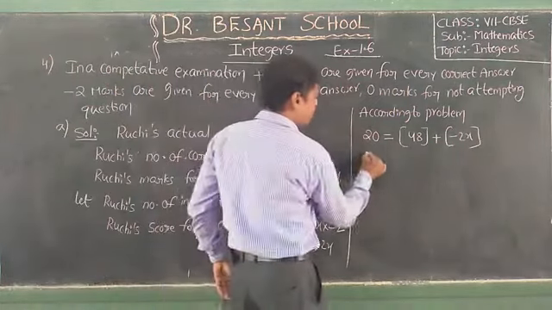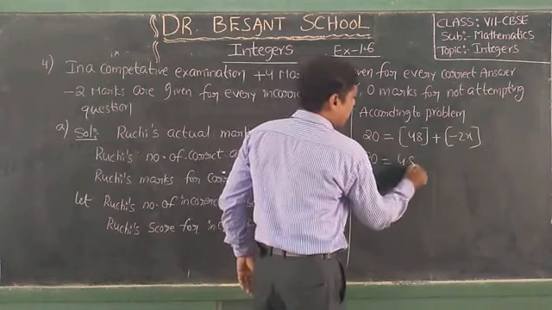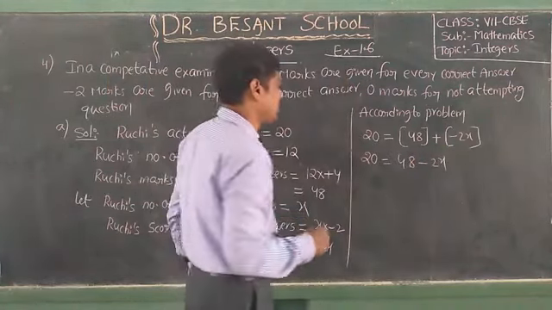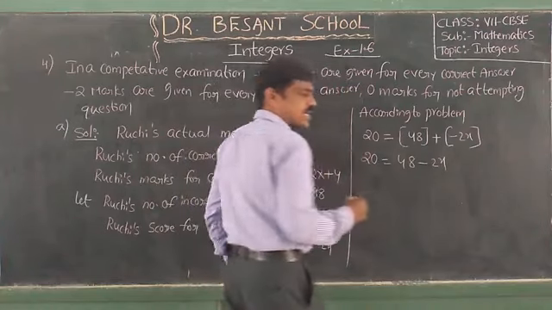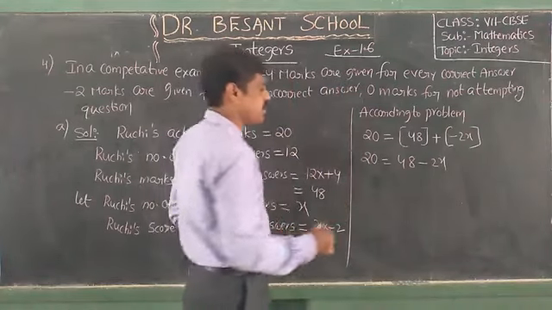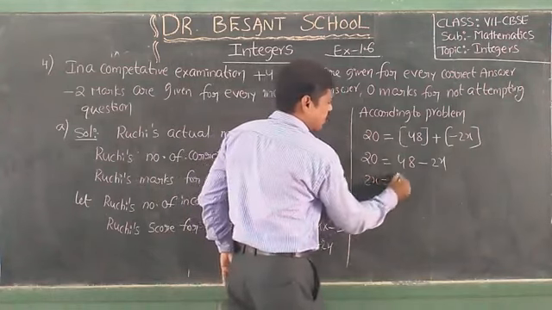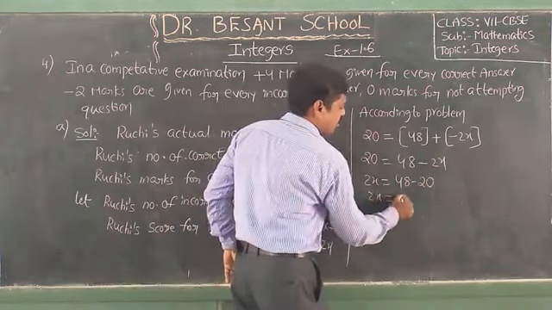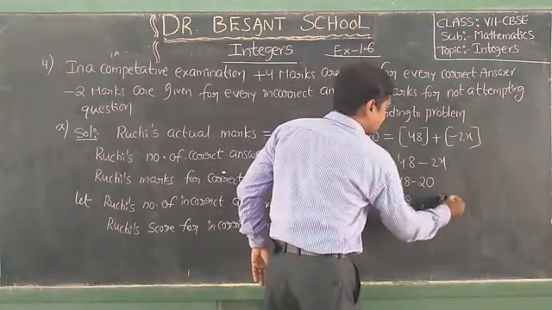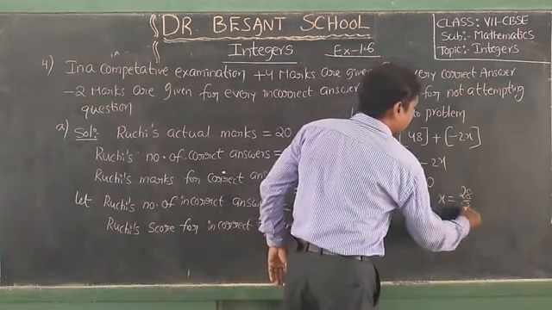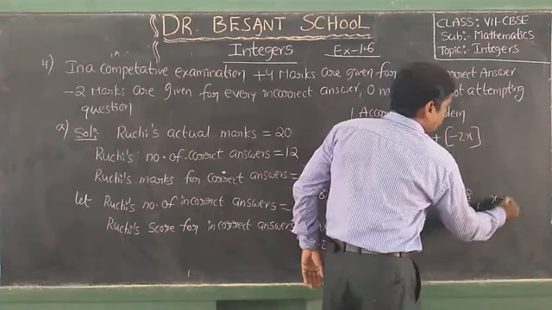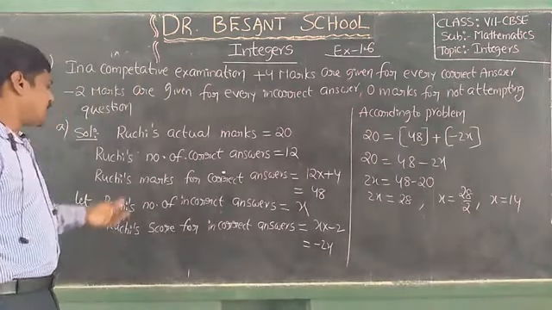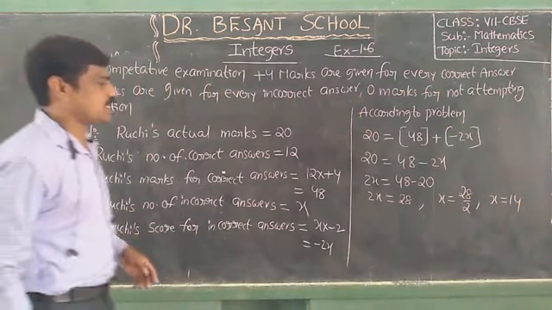So 20 is equal to 48 plus minus 2x, that is 48 minus 2x. Minus 2x transposed to the left hand side will become plus 2x. So 2x is equal to 48 minus 20. 2x is equal to 28. Then x is equal to 28 by 2. Then x is equal to 14.